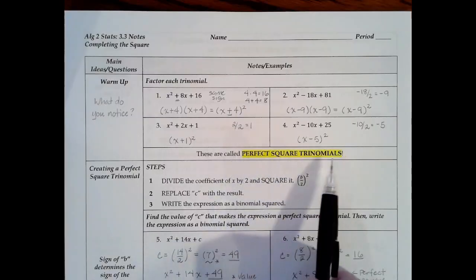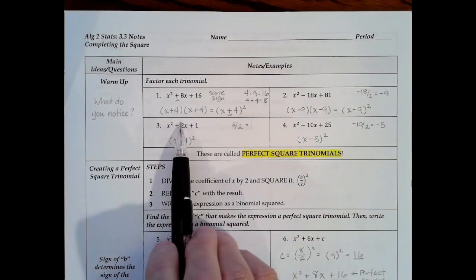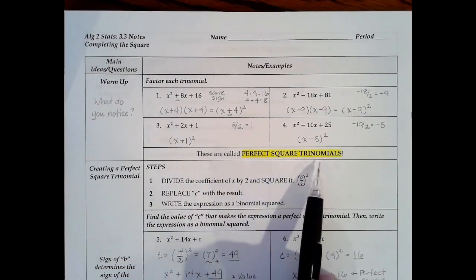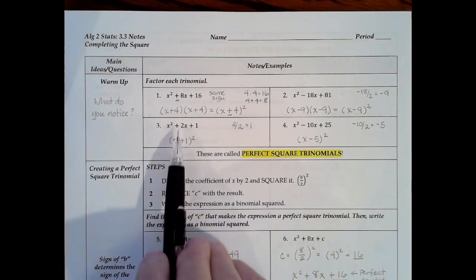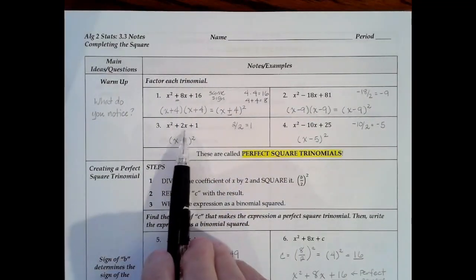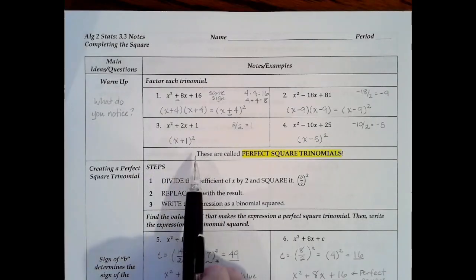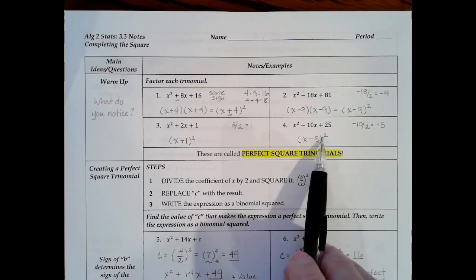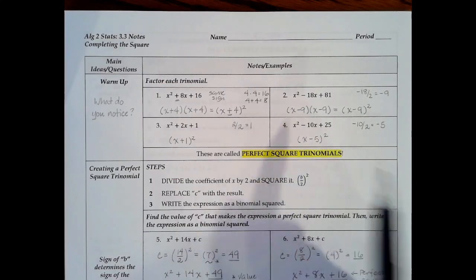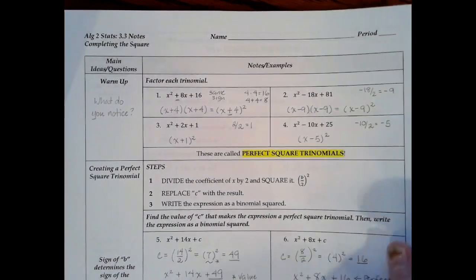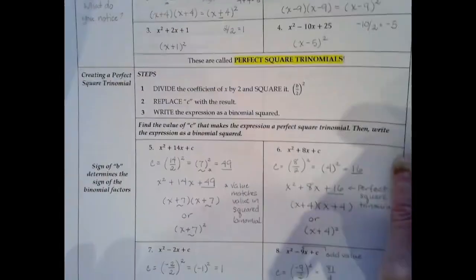Every single one of these problems where you're writing the same binomial twice are called perfect square trinomials. So these 4 expressions are all perfect square trinomials. They all result in a binomial that's squared or raised to the power of 2. So today we're going to find out why perfect square trinomials are so important in completing the square. So let's actually practice creating one.